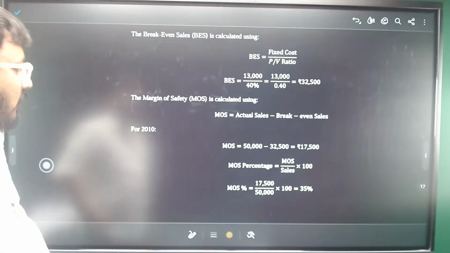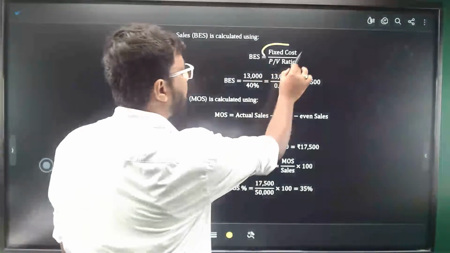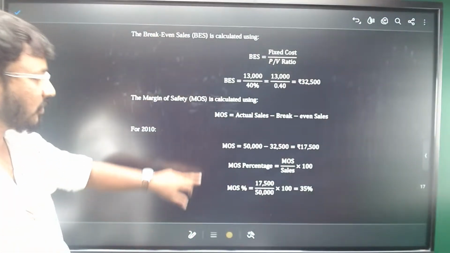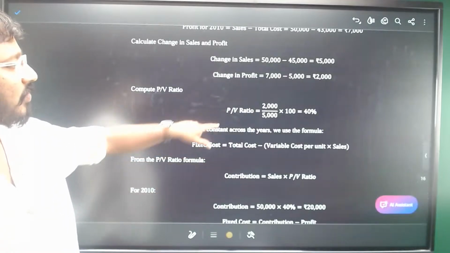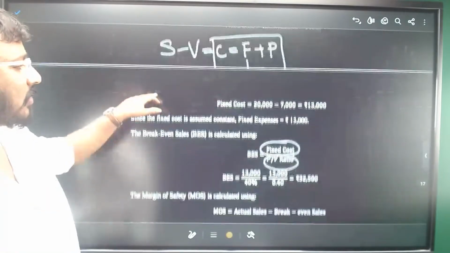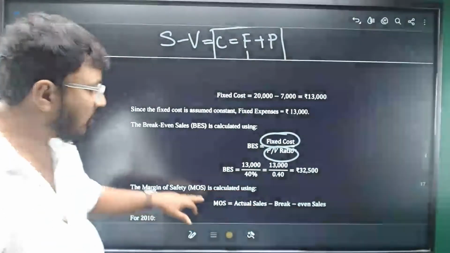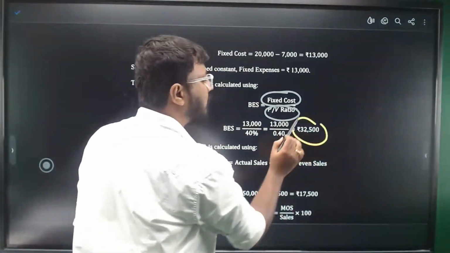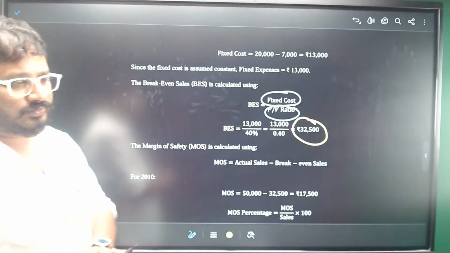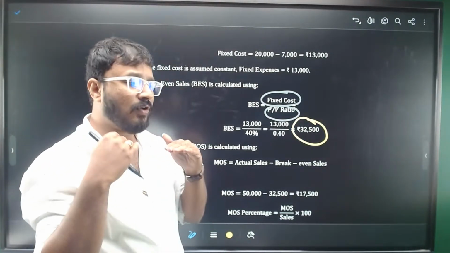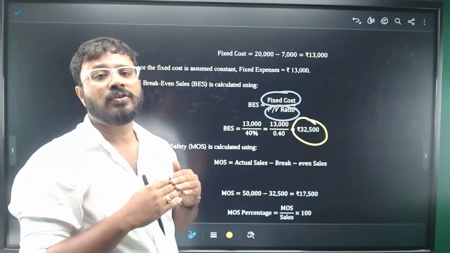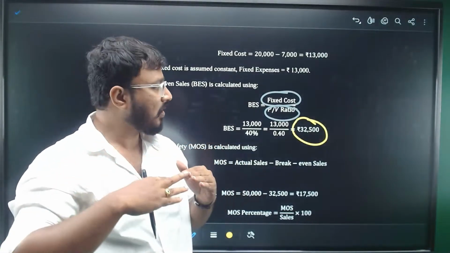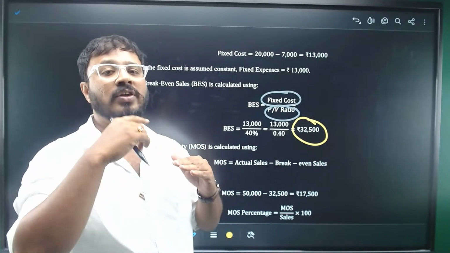Now, what is break-even sales? Fixed cost divided by PV ratio will give you break-even sales. From the first two calculations, in the first calculation we calculated PV ratio 40%. In the next calculation we calculated fixed cost as 13,000. Divide it by 40%, you'll get break-even sales. So break-even sales is the no profit, no loss situation, right? If you are selling 32,500, you have recovered all of your costs and you have a zero profit situation. Any one more unit you sell, you will be in profit directly.